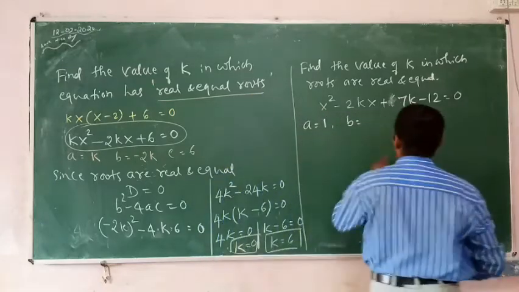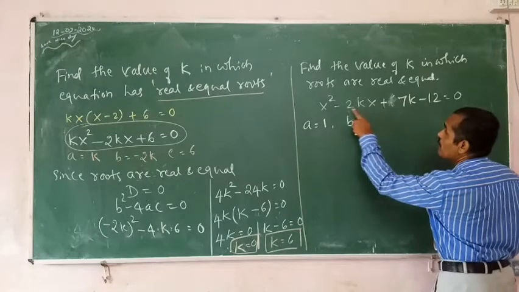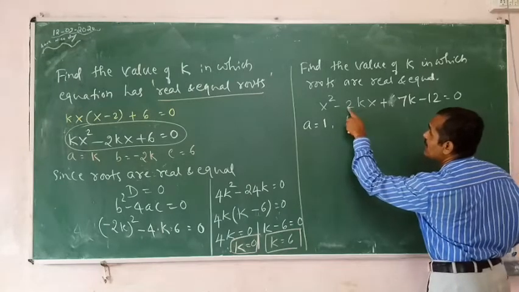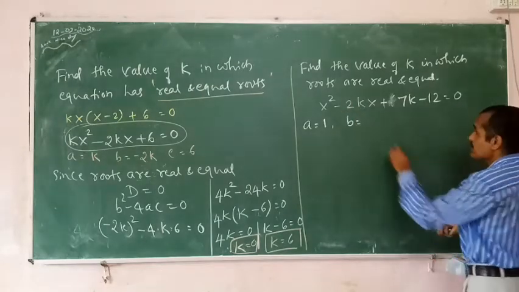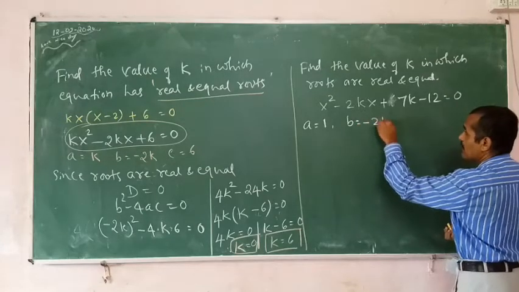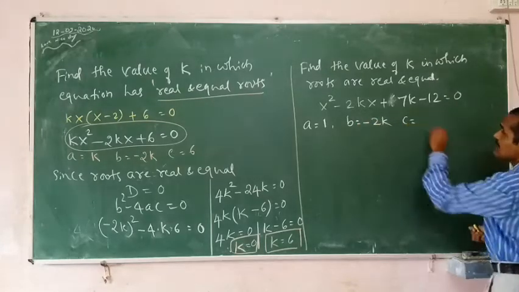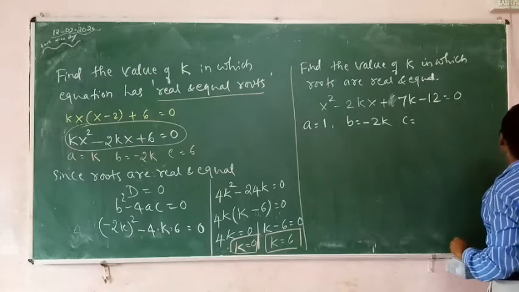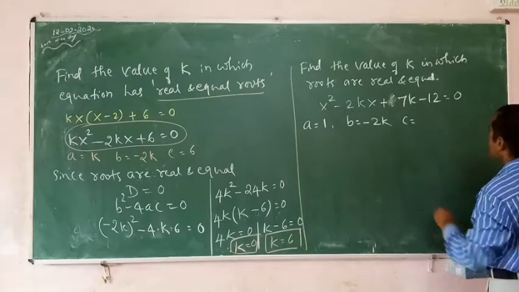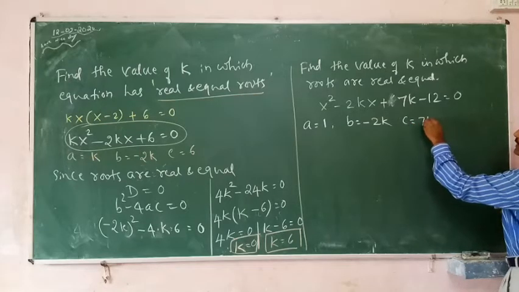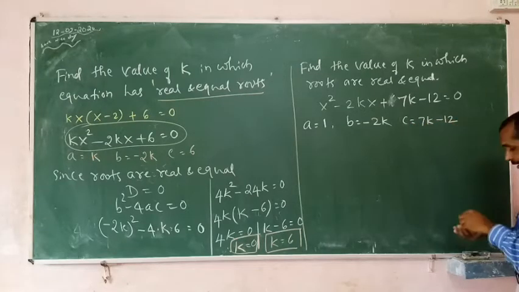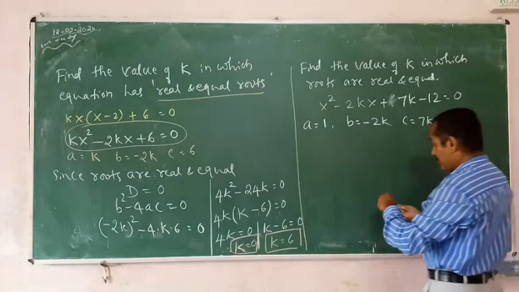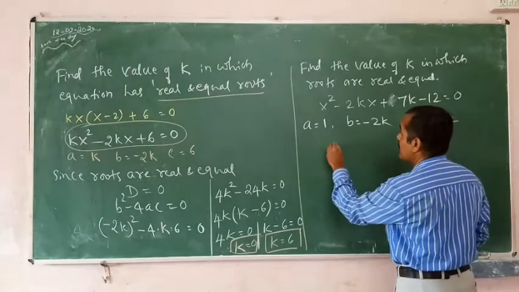Value of b, coefficient of x, that is minus 2k. Minus 2k is the value of b, and c is equal to the entire remaining terms. c is equal to 7k minus 12. Come on. Since the roots are real and equal,